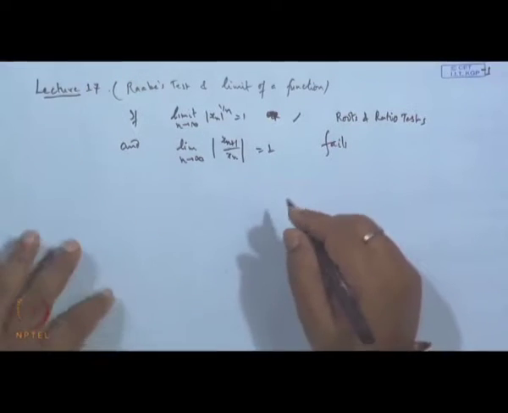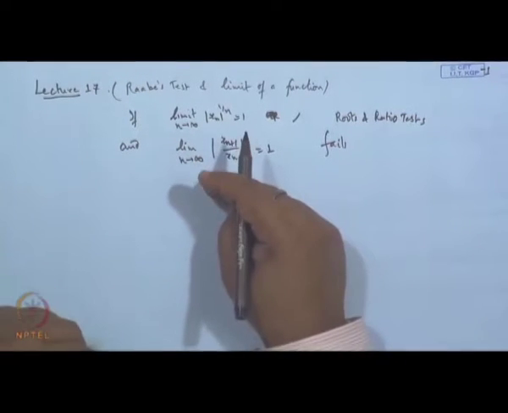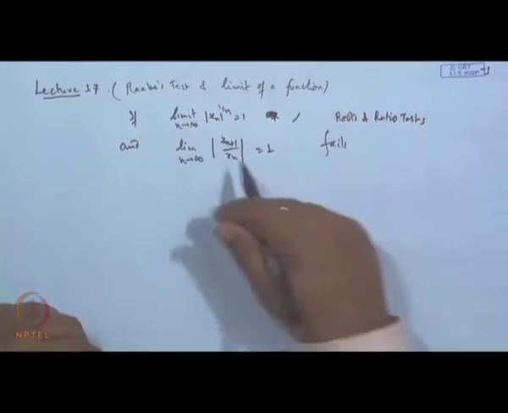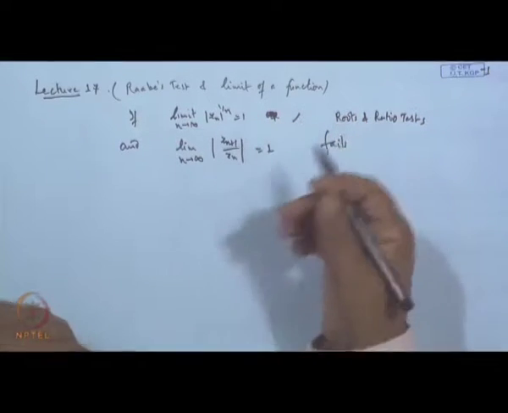We are unable to decide whether the given series is absolutely convergent or divergent; it may be convergent, it may be divergent depending on this.